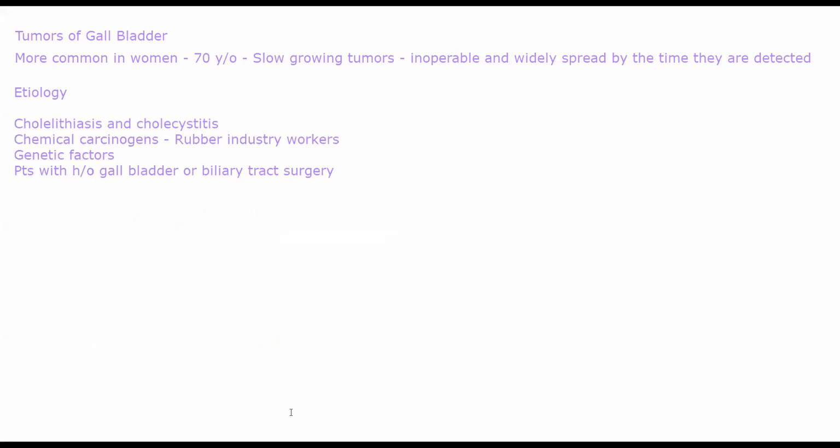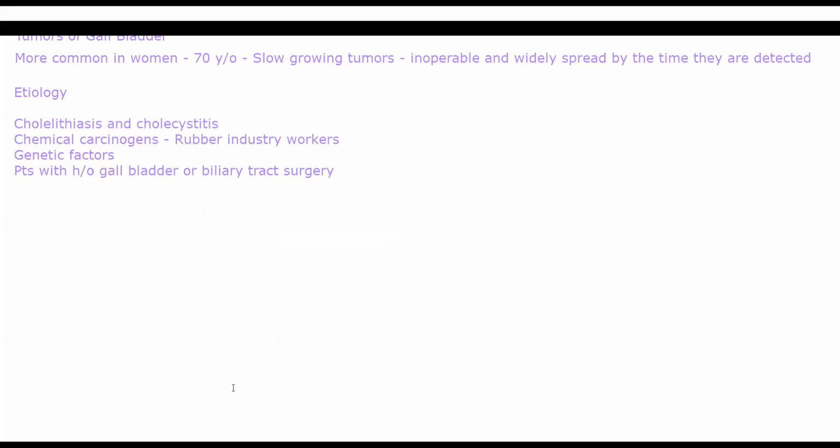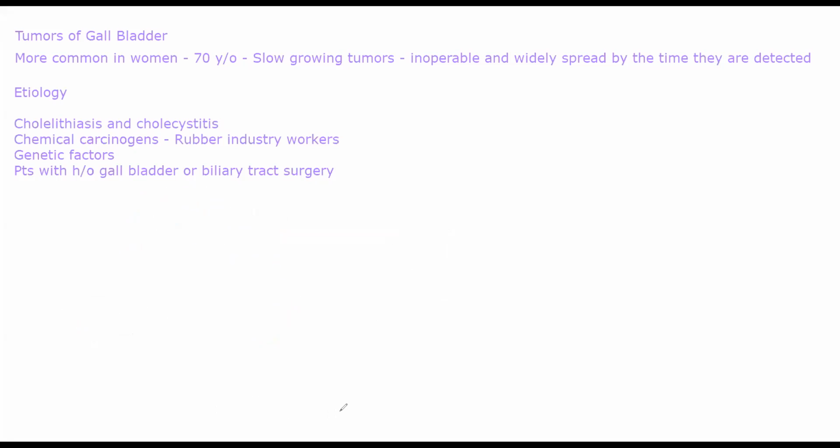These are the etiological factors. Coming to pathological changes that you see, specifically in the gallbladder, you will see two different types of changes. They can be either infiltrative type, the tumor that is growing, it can be either infiltrative type of tumor or it can be a fungating type of tumor.